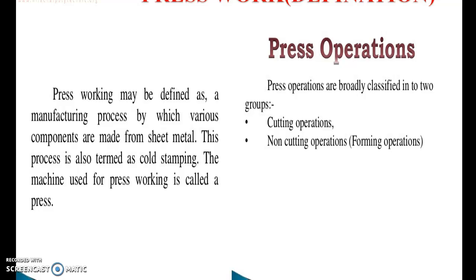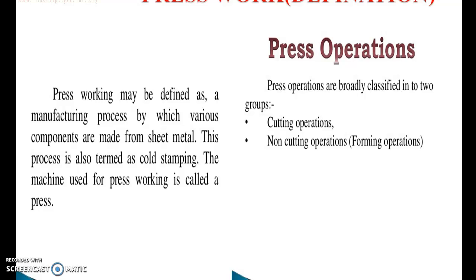Let's define punch. A punch is that part of the press tool which enters into the cavity formed in the die section. Let us discuss the fitment area of the punch. The punch is usually the upper member of the press tool, which is mounted on the lower end of the ram and slides with it. Let us discuss the material used for manufacturing these dies. The punches and dies are generally made of high-speed steel.